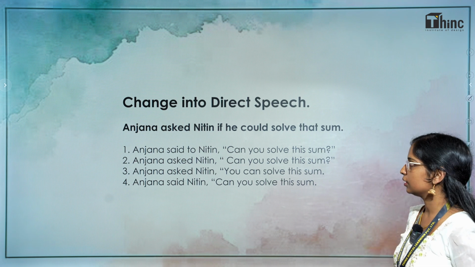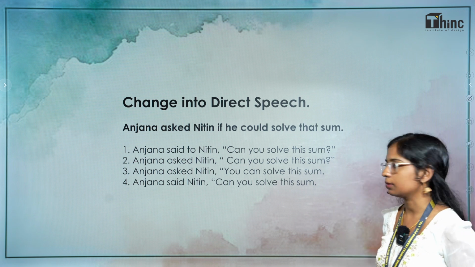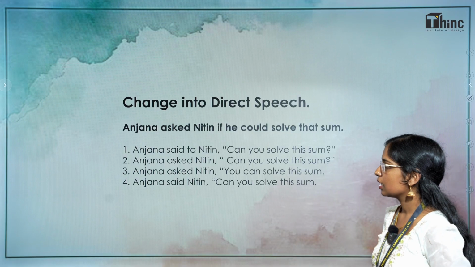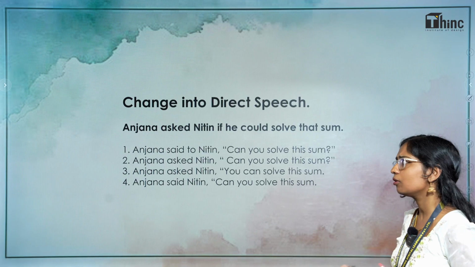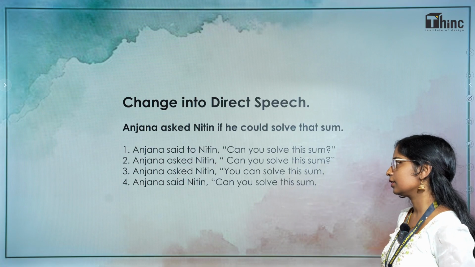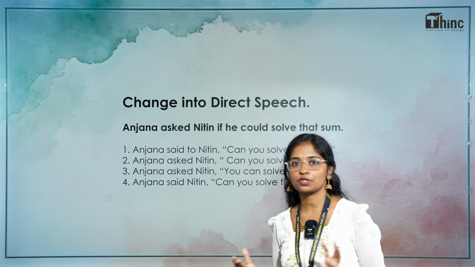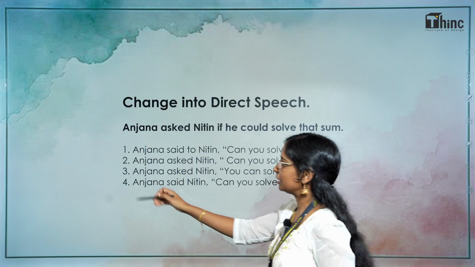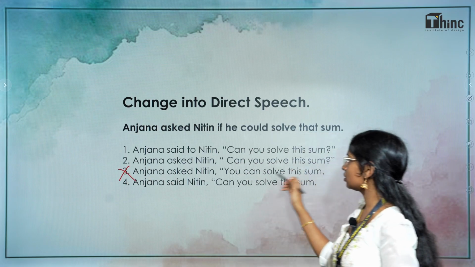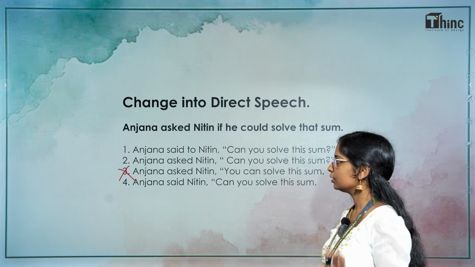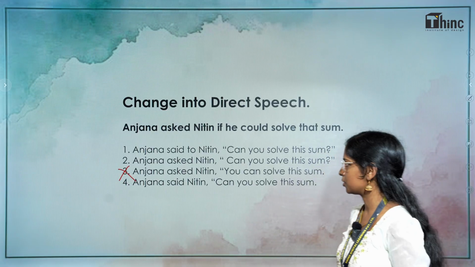Anjana said to Nitin, "Can you solve this sum?" Anjana asked Nitin, "Can you solve this sum?" Anjana asked Nitin, "You can solve this sum." Anjana said, "Nitin, can you solve this sum?" So which seems to be the right option here? We can eliminate the third one because it is "you can solve the sum." It's not even conveying the proper meaning of that sentence. So we can eliminate that option.